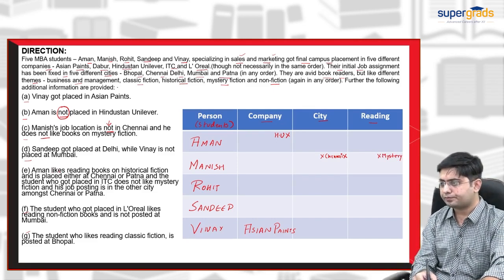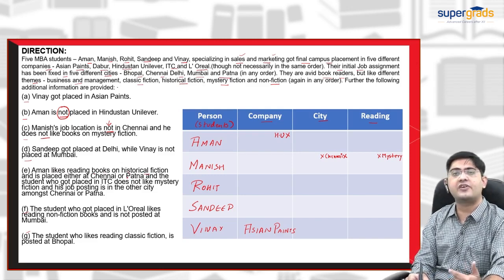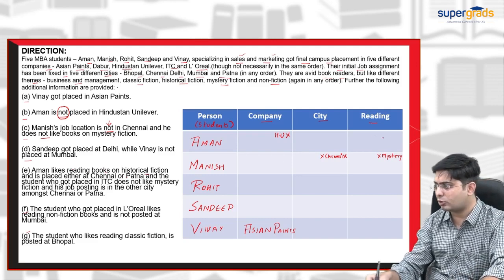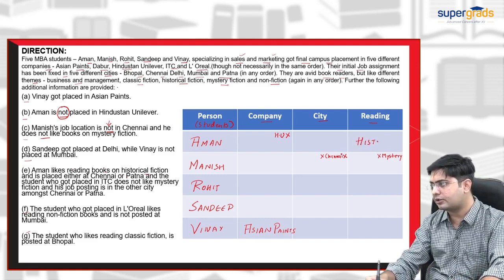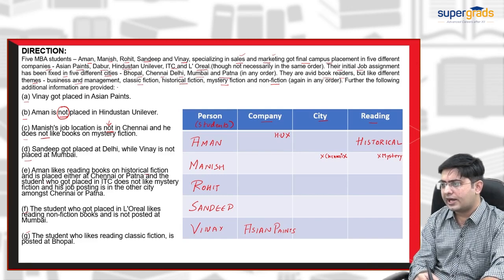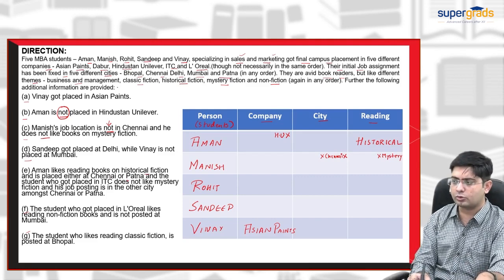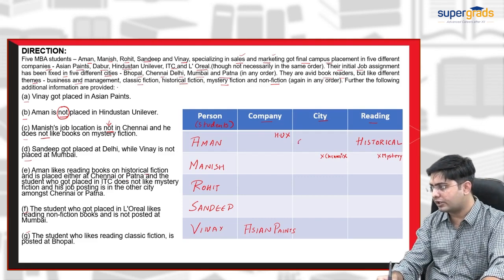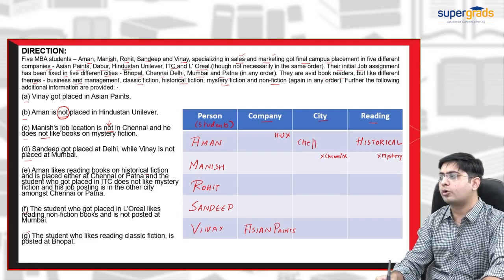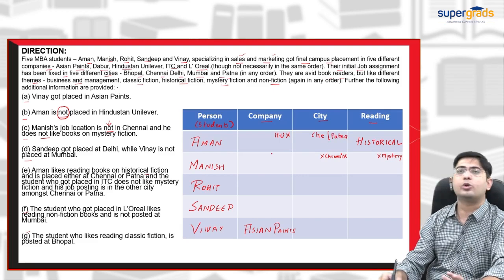Now next, Aman likes reading books on historical fiction. Again we have definite information: Aman likes books on historical fiction. So that is fixed. Aman likes historical fiction and is placed either at Chennai or Patna. It is given that Aman belongs to either Chennai or Patna. Okay, let me write it properly. It could be from Chennai or it could be from Patna. We don't know which city is confirmed.